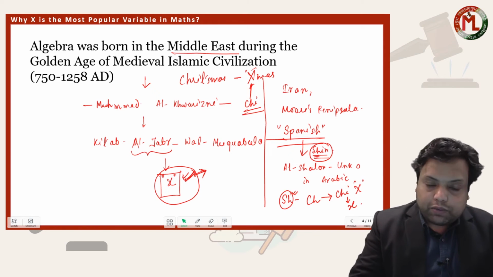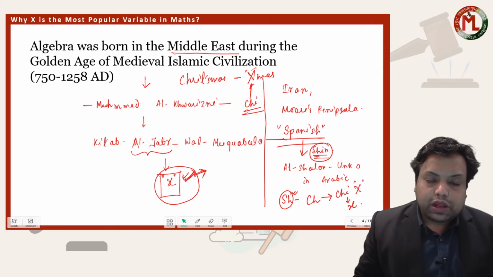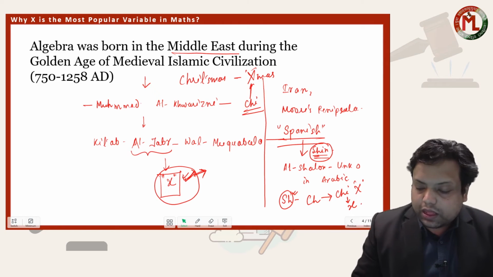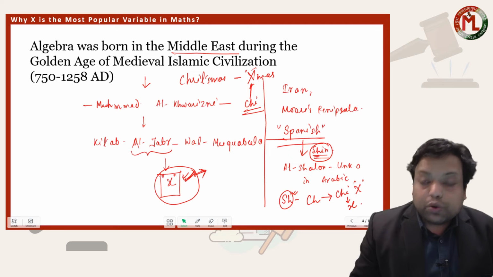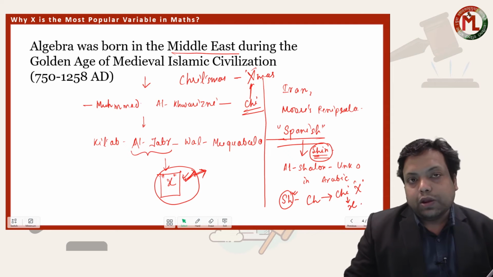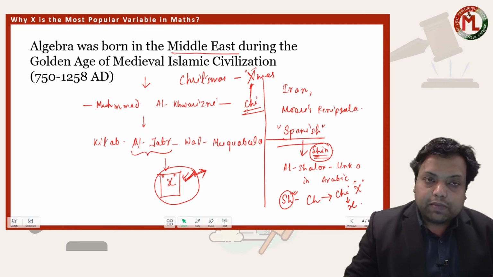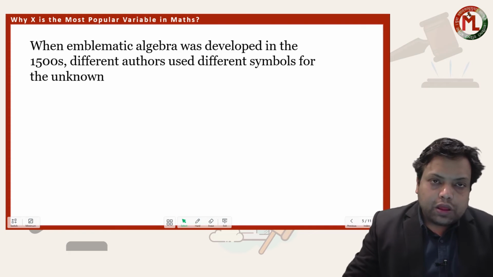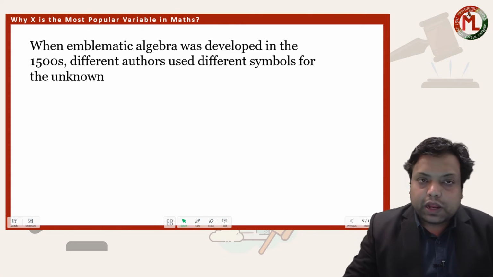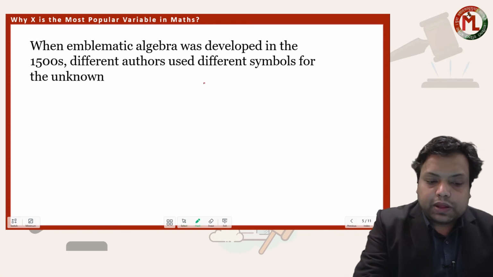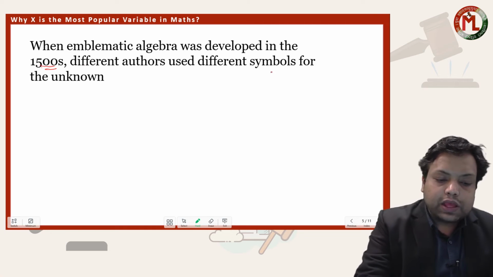But we actually don't have any solid evidence for that. Okay, and there are many more reasons why x could become a popular variable in maths. Now, when symbolic algebra was developed in the 1500s, different authors used different types of symbols.